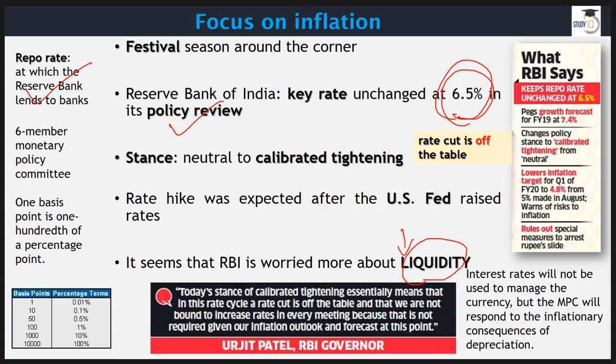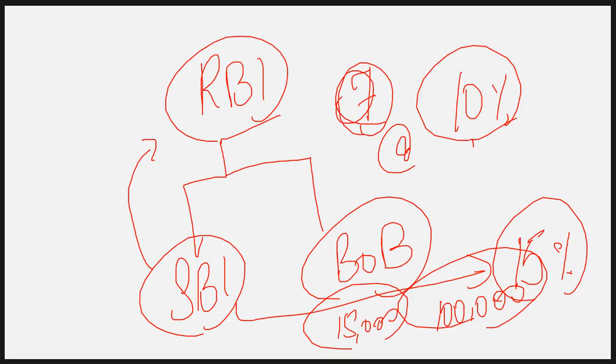Now, the decision about this monetary policy is taken by the 6-member MPC, that is Monetary Policy Committee. It decides whether the interest rates should be hiked, increased, or decreased. Now let me throw some light on this MPC as well.